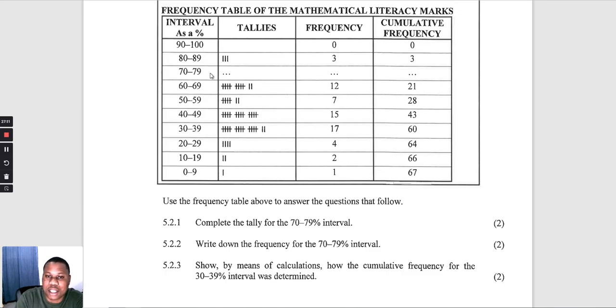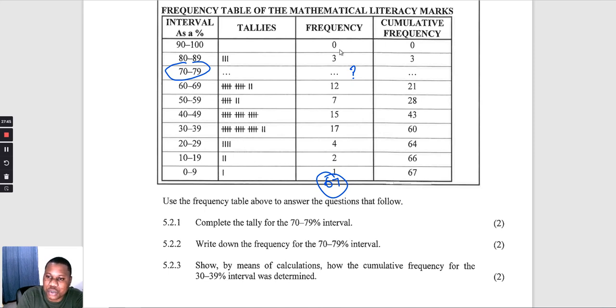Okay, here it is. If you check the frequencies here, it is also not given. But we are told that there is no learner who got between 90 and 100. There were 0 of them. 80 to 89, 3. This we are not given. Then 60 to 69, they are 12. All in all, these learners, remember, are 67. So we are only missing the learners between 70 to 79.